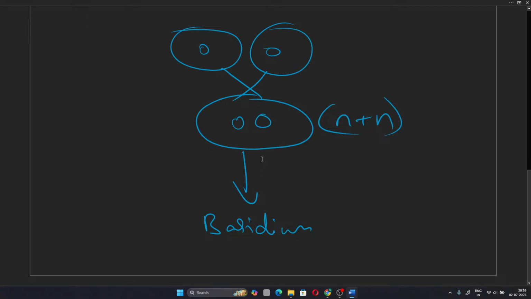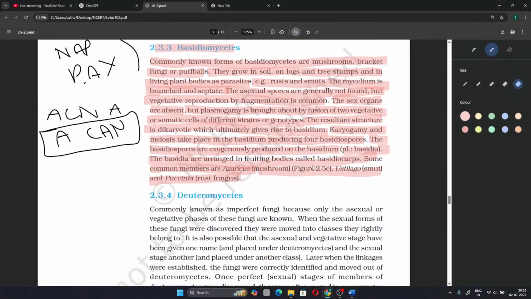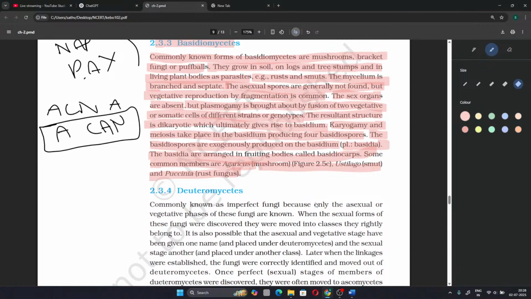Then after karyogamy, meiosis will happen. So a diploid cell will give rise to 4 haploid cells when meiosis takes place. So 4 basidiospores will be produced. These fruiting bodies are called basidiocarps, and the spores are produced exogenously.